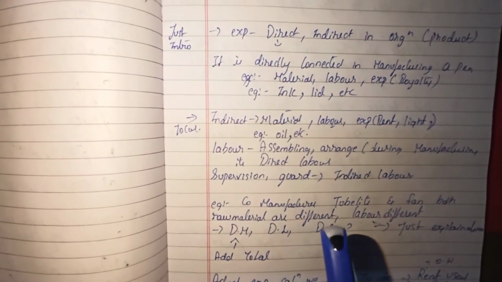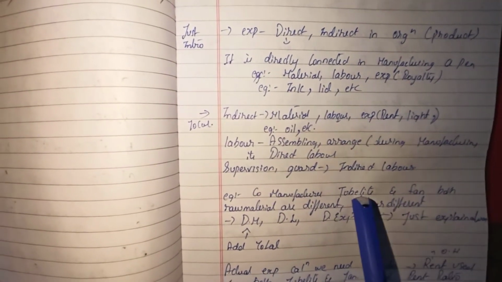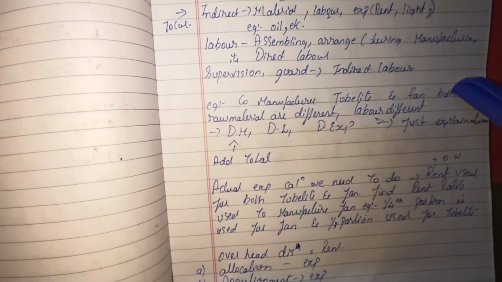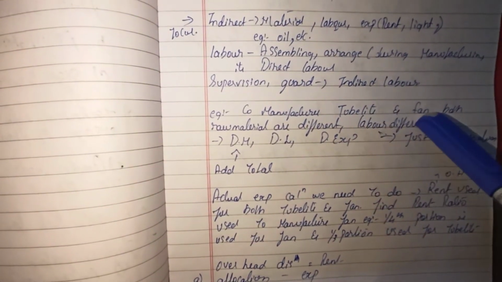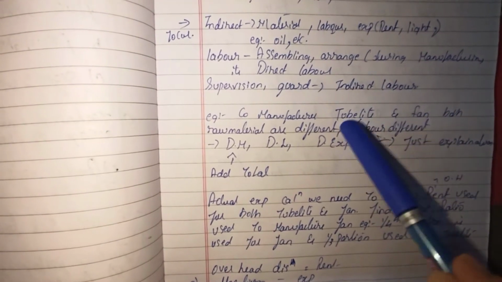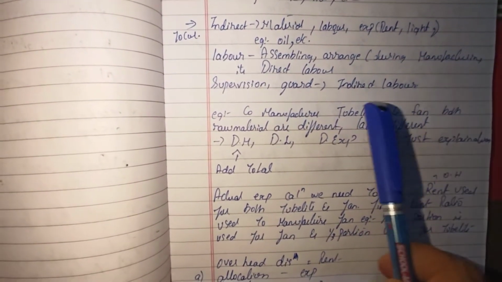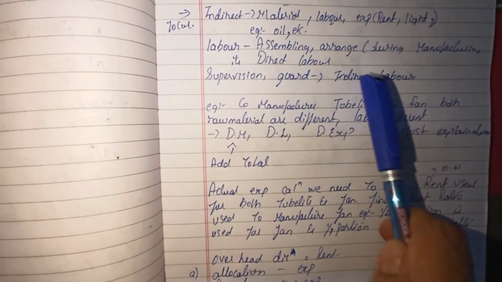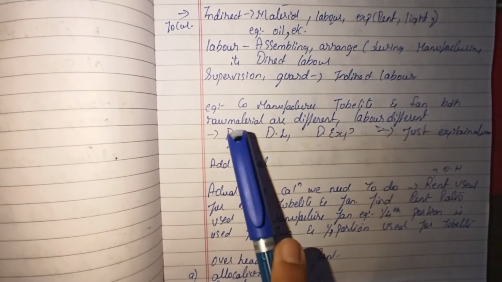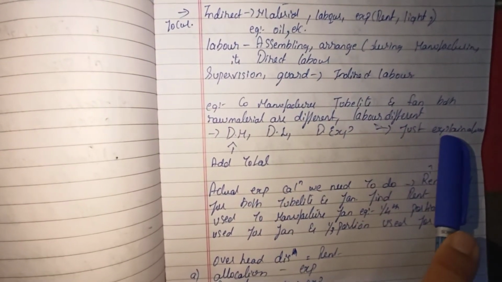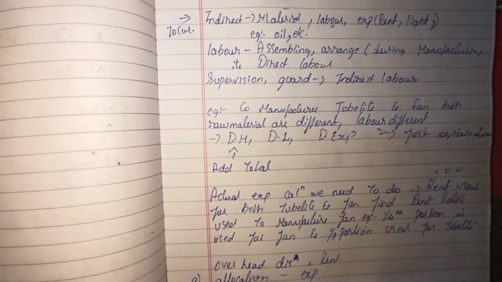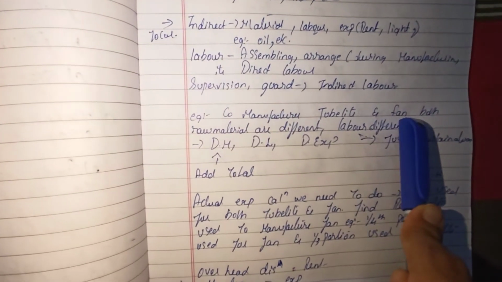So when I speak of the tube light and the fan, the raw materials for the tube light are completely different from those for the fan. The materials are different, the laborers are different, and the expenses are different. Here, as we are manufacturing different products in one organization, we are going to make the difference. We are going to see, for manufacturing a tube light, what expenses we have to bear, and for manufacturing a fan, what expenses we are going to bear. So tube light and fan are completely different from each other.